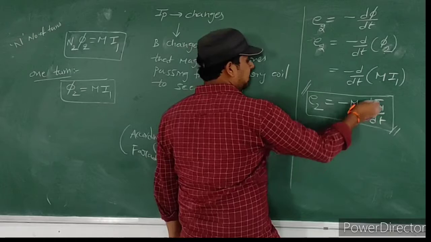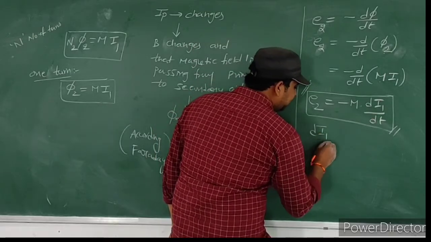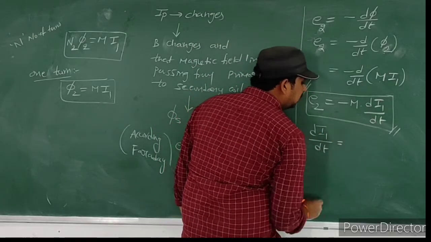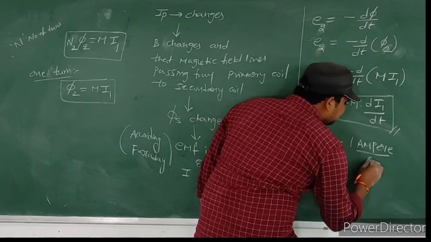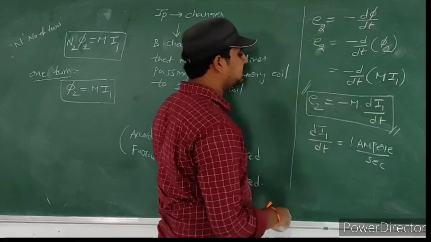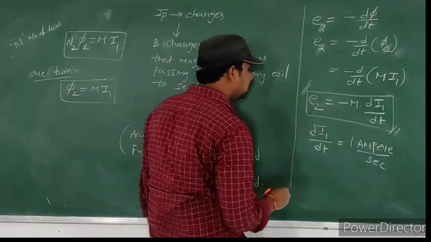For example, if dI1 by dt is equal to 1 ampere per second, then what will we get?